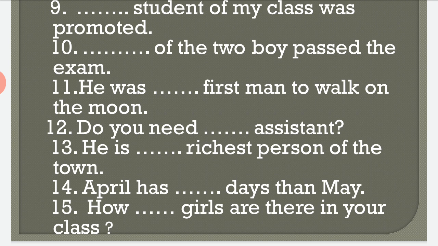April has dash days than May. Less. April has less days than May. Because than is here, we will use a comparative degree. Less days than May. How dash girls are there in your class? Girls are countable, so how many girls are there in your class? So this is all about your worksheet related to determiners.